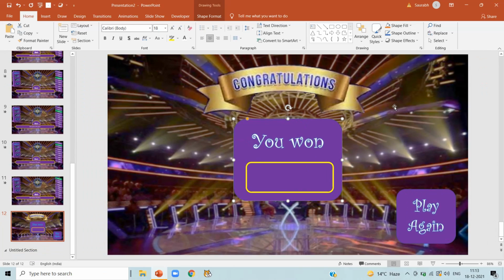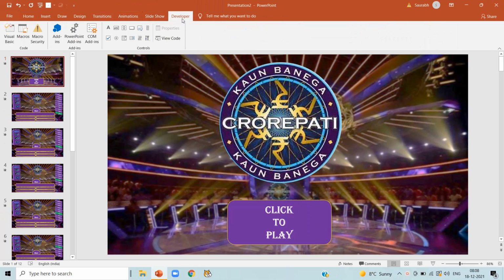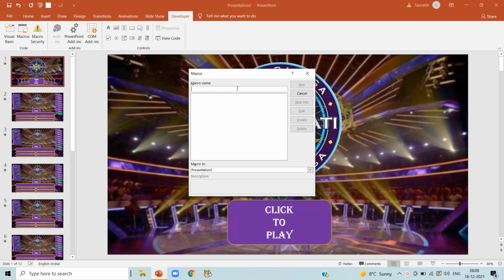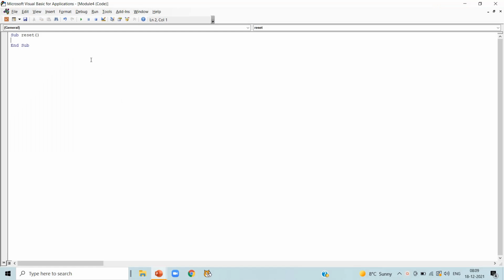Now our designing part is over and we are switching to coding part. These all functions will work through our coding. Now click on developer, macros and we are going to create a macro. Write reset and create. So this is our first macro we are creating here. When we click on the reset button, that is our click to play button, this coding will work in the background.